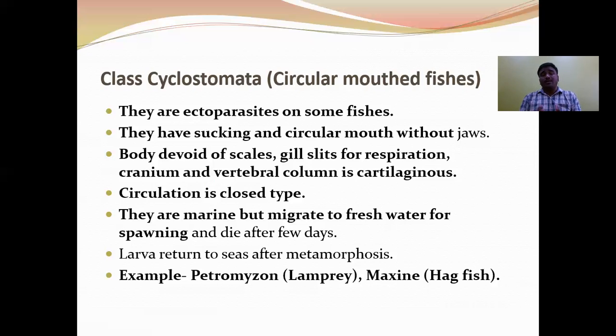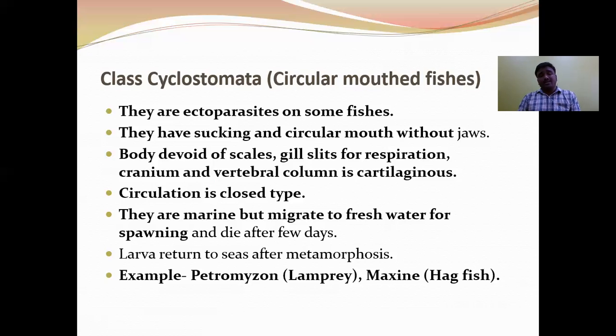Then the eggs are converted into larva, then the larva is converted into adult. These larvae return to the sea water or marine after metamorphosis. Examples for the cyclostomes: Petromyzon, commonly called lamprey, and Myxine, hagfish.